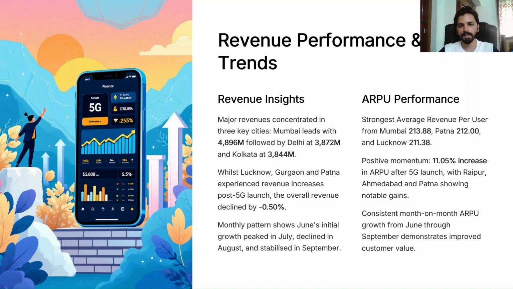In case of average revenue per user, we can see the strongest average revenue per user is from cities like Mumbai, Patna, and Lucknow. The figures are there on the screen. There is a positive momentum overall in the ARPU, that is an 11.05% increase after the 5G launch. And also we can note that cities like Raipur, Ahmedabad, and Patna are showing a positive increase. So in the month-on-month performance, the ARPU growth from June to September demonstrates an improvement in customer value. So there is a positive response from that.